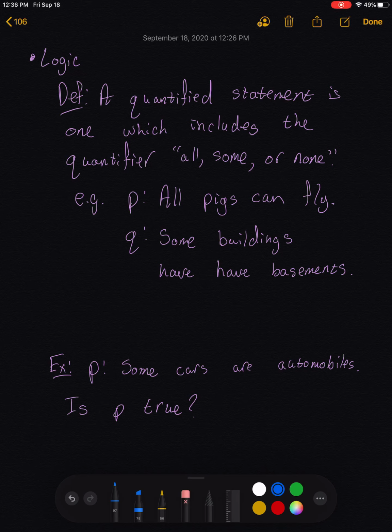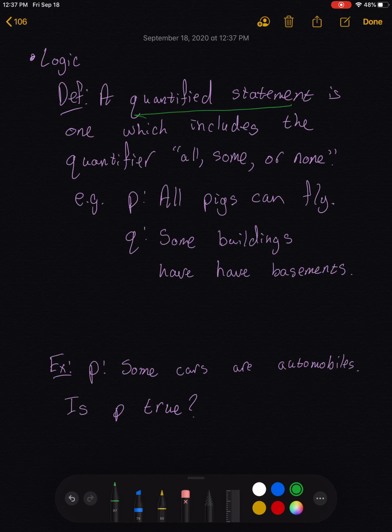A particular type of statement that we deal with are what we call quantified statements. A quantified statement is one that includes the quantifier all, some, or none. As a couple of examples, statements like P, all pigs can fly, or Q, some buildings have basements, are what we call quantified statements. Again, they're declarative sentences, either true or false, not both, but in particular, they're quantified.